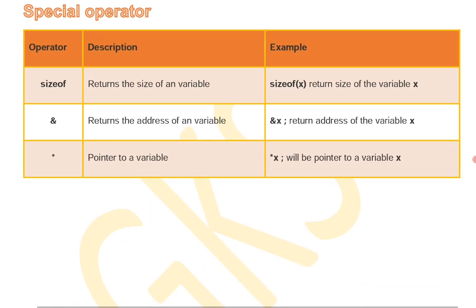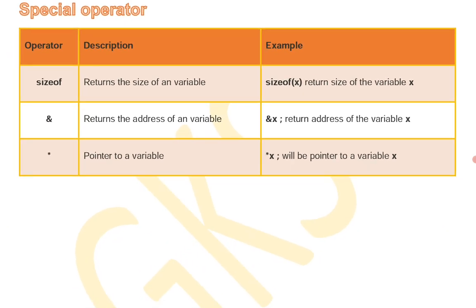Special operators. There are many other special operators available, like sizeof, ampersand, star. Sizeof is used to return the size of a field or a variable. Ampersand returns the address of the variable. Star returns the value at the pointer.